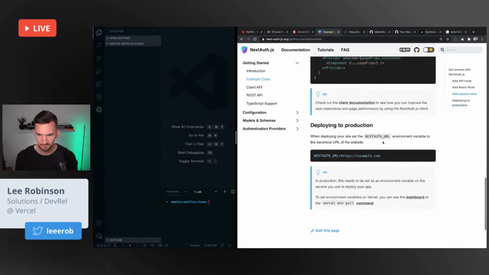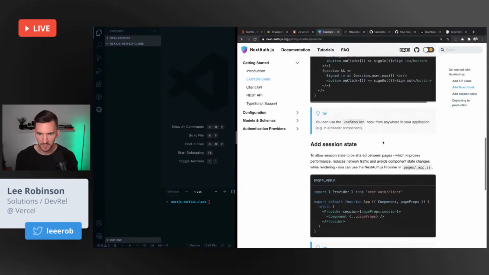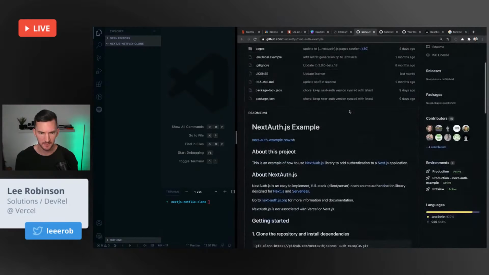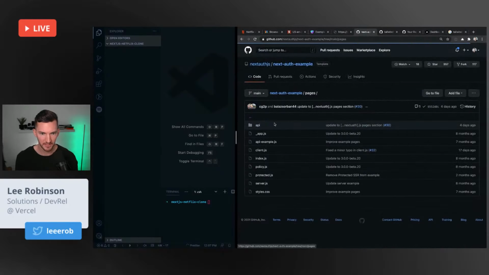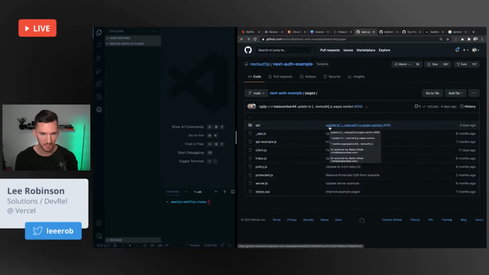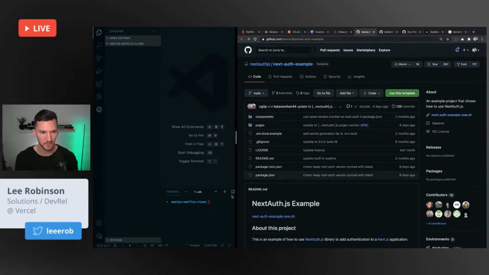I was going to see if there was a good URL in here to inspect the code. Here's the code for that, and we'll see how complex it is. There's a bit going on in here. It might be too much for hello world. So instead, let's do